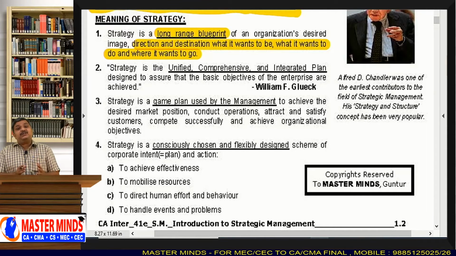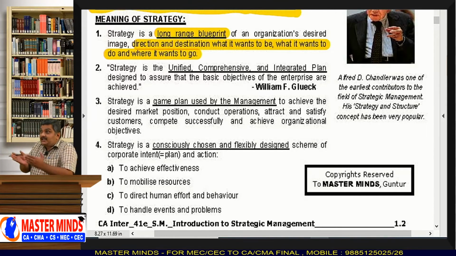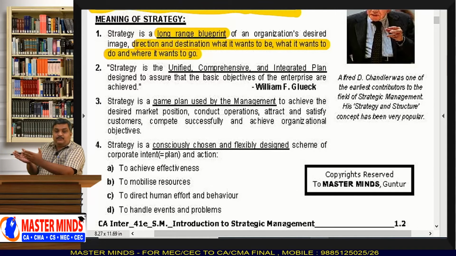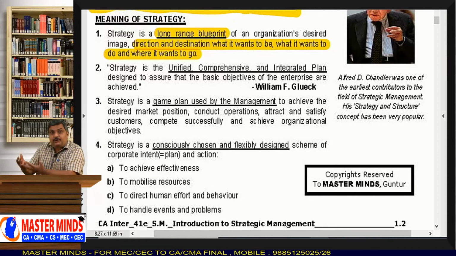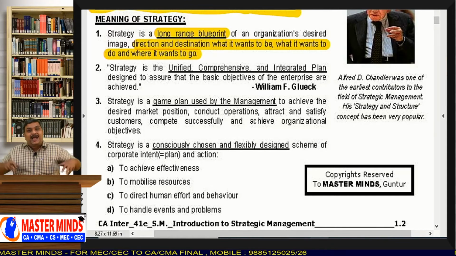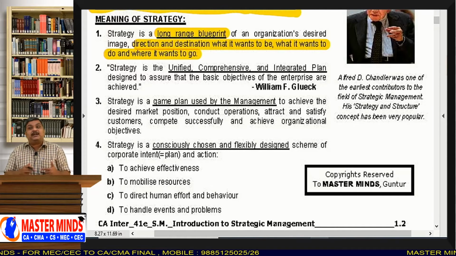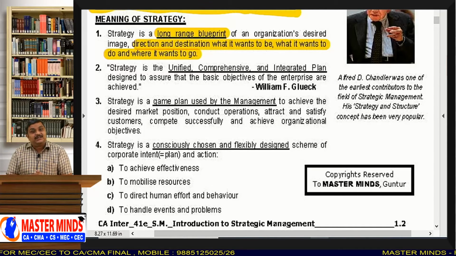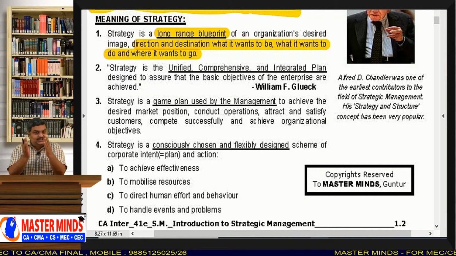Likewise, a strategy is also a blueprint which tells you in what direction you have to go, where you want to reach, how you can reach there. For all these things, we need to make a plan, a blueprint. And based on that blueprint, we take decisions and we move forward. So that is what strategy is.